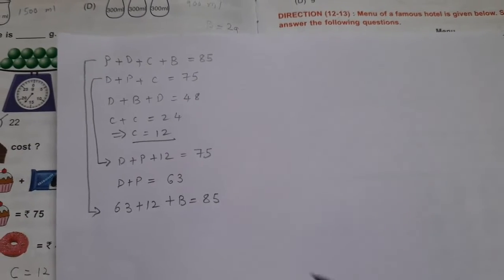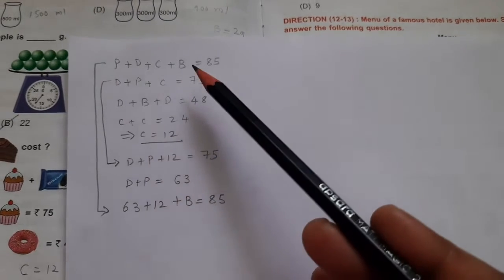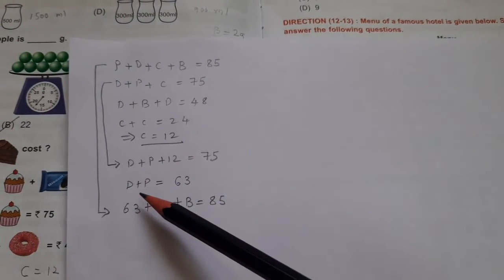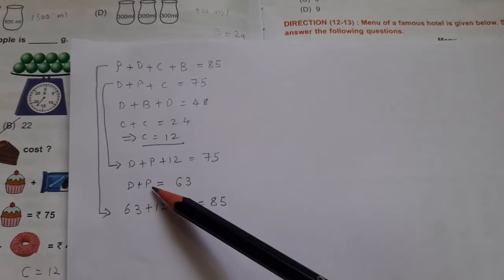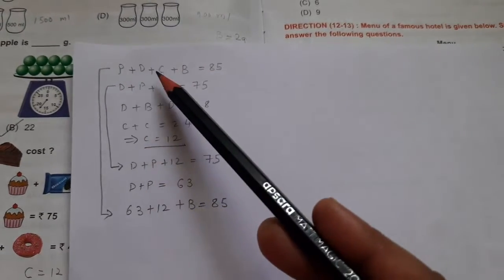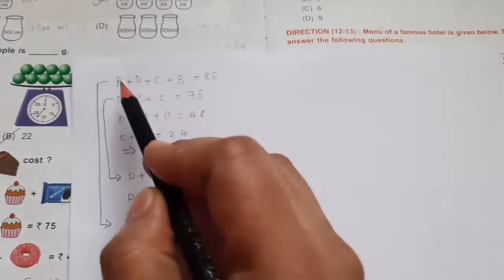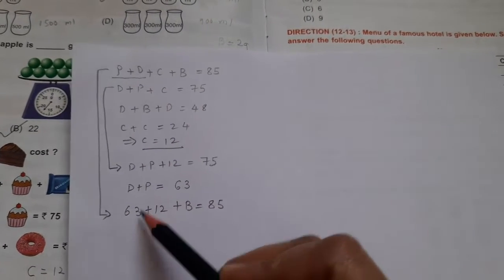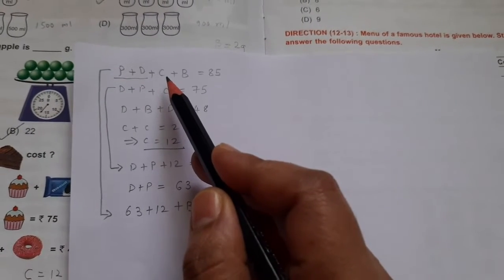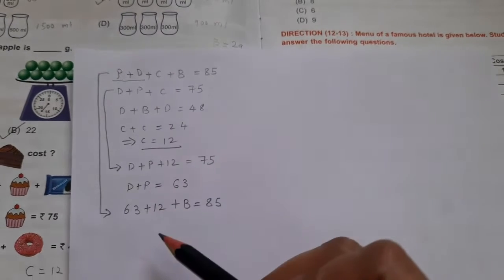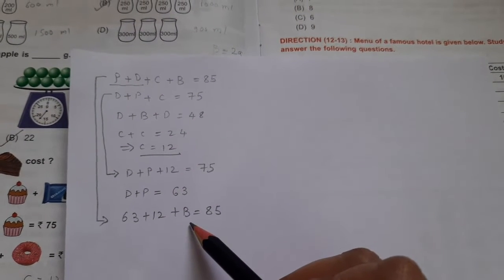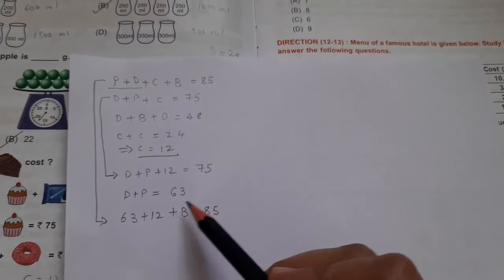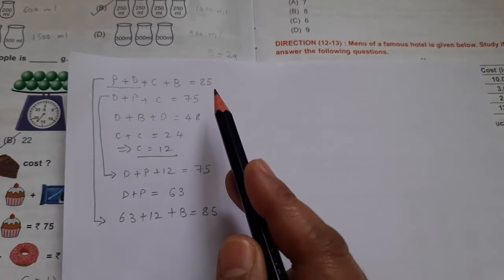So this is how now the first equation will look like, because I got donut plus pastry, that is pastry plus donut. इसकी value I have got, right? इसकी value which is 63, and I have got cupcake as 12, right? But biscuit is not known. So यहाँ से हम लोग biscuit की value निकाल सकते हैं.